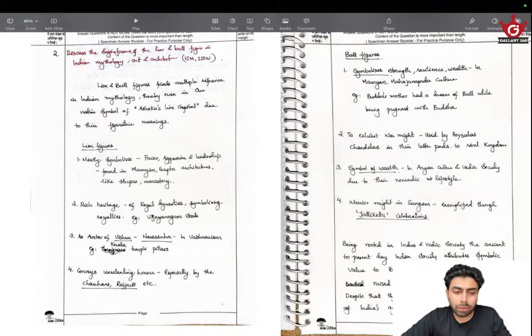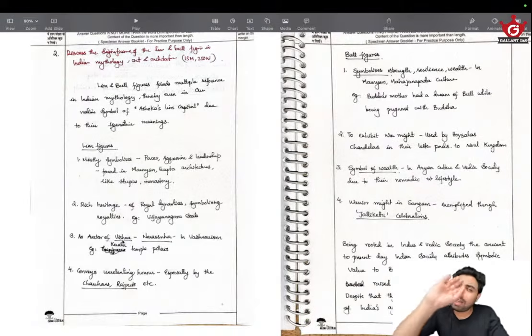Then rich heritage of royal dynasties symbolizing royalty, Vijayanagara seals. Then avatar of Vishnu. That's where this mythology part comes in. We know that Narasimha is an avatar of Vishnu and Narasimha is half man, half lion. So we just connected it. You don't need to know anything about it. That just hit me while I was writing this answer.